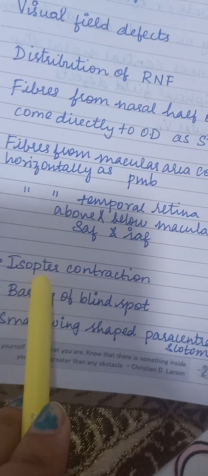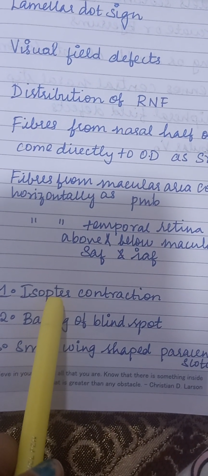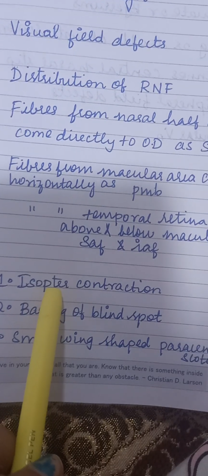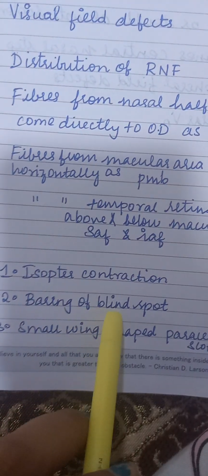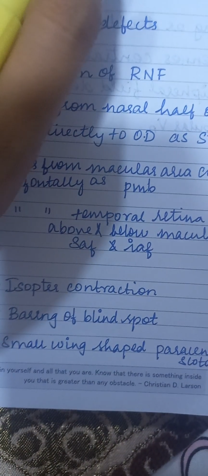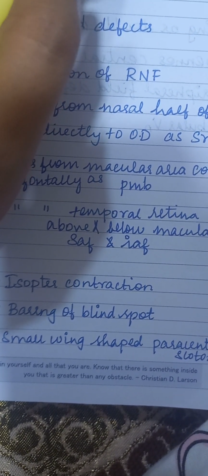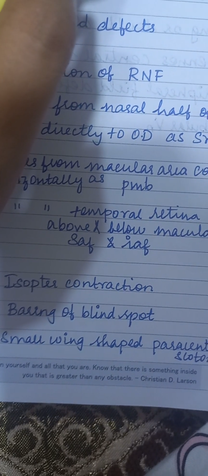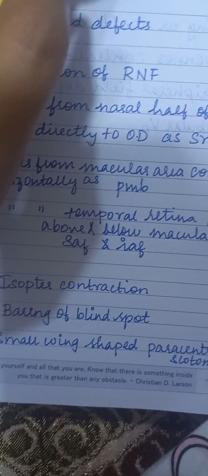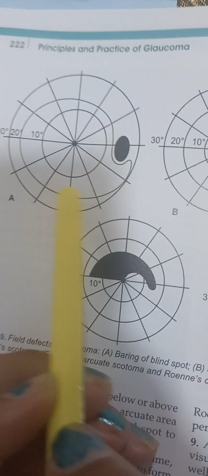The field defects: the first one is isopter contraction. It refers to a constriction of the central as well as peripheral field. It is the earliest defect that can be seen. The next defect is the baring of the blind spot. This means there is exclusion of the blind spot from the central field due to the inward curve of the outer boundary of the 30-degree central field. Here you can see the baring of the blind spot. Except the blind spot, there exists a field of vision.